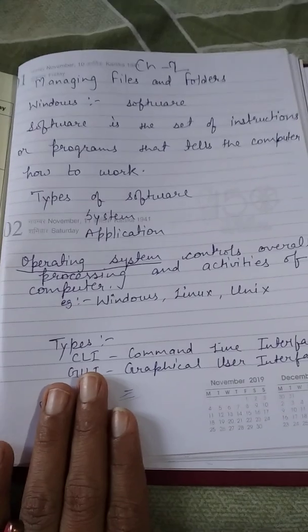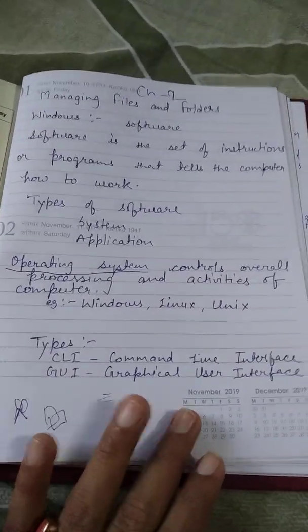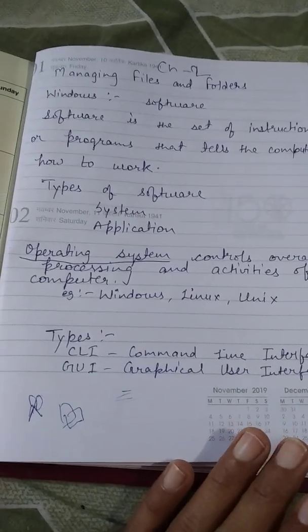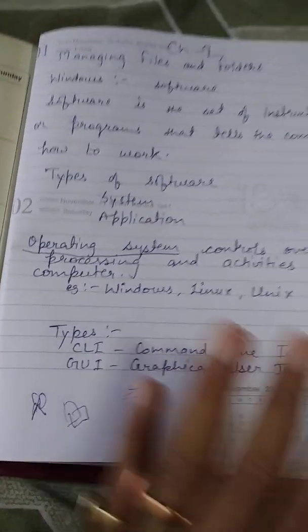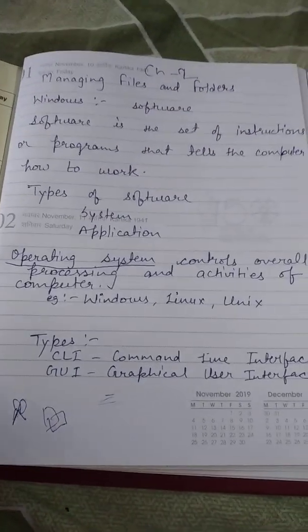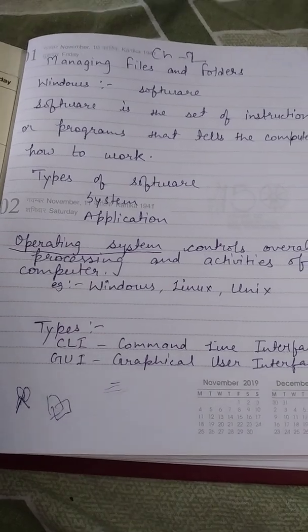That is the GUI. So Windows provides GUI interface. Operating system provides an interface between user and hardware. Hardware is useless without the system software, and software is useless without the hardware.